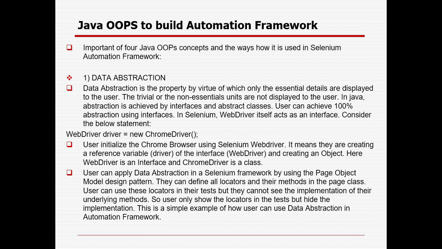Data abstraction is the property by virtue of which only the essential details are displayed to the user. The trivial or non-essential units are not displayed to the user. In Java, abstraction is achieved by interface and abstract class. User can achieve 100% abstraction using interface. In Selenium, WebDriver itself acts as an interface. You already know, right? So WebDriver, and after that you create driver equal to new ChromeDriver, new IEDriver, new FirefoxDriver, new GeckoDriver. That is the kind of statement I have given.